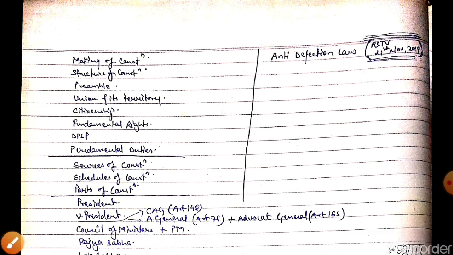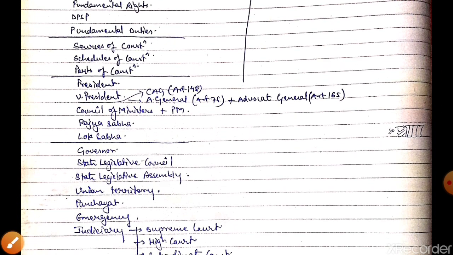When we talk about 3-year students, remember, there are some topics framed in a structure, the way they need to be covered. Starting with the making of the constitution, jumping to the preamble, union and territory, citizenship, fundamental rights, DPSP, fundamental duties, and so on. You can go through these topics if you prepare by yourself, or we will be dealing with them in a number of slides and video lectures that will be provided to you in the coming time.